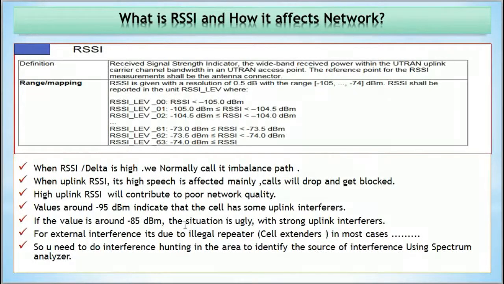External interference is due to illegal repeaters and cell extenders, so you need to do interference hunting in the area where you are getting this issue to identify the source of interference using a spectrum analyzer.